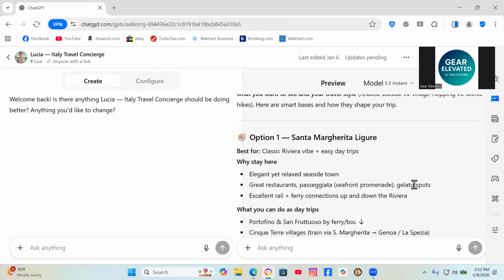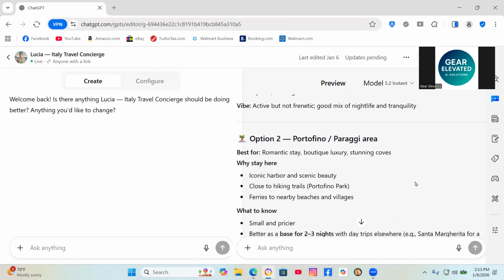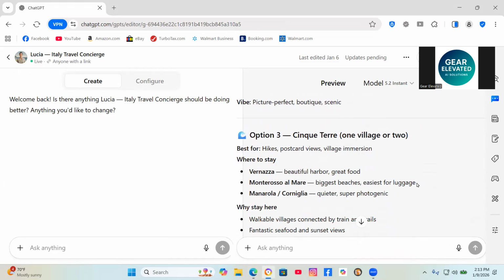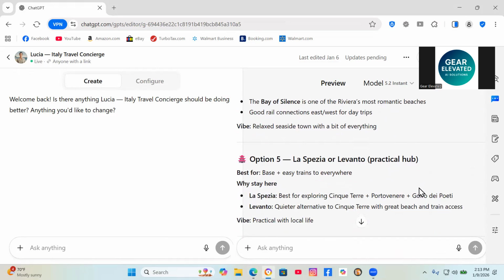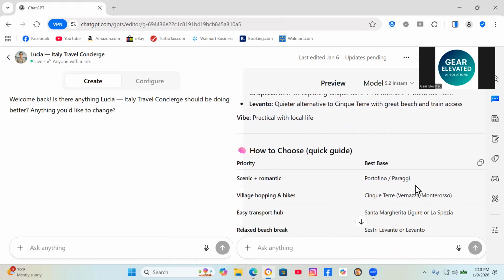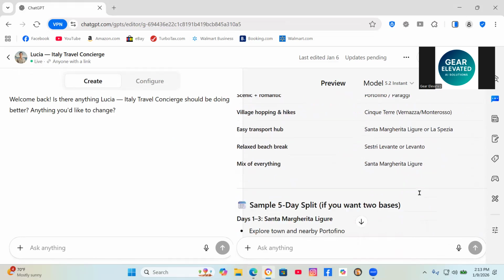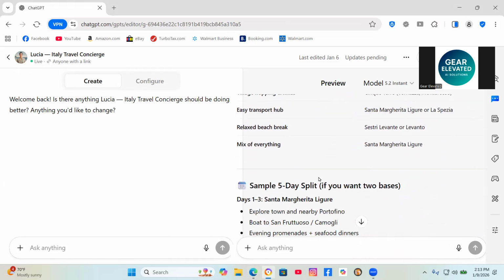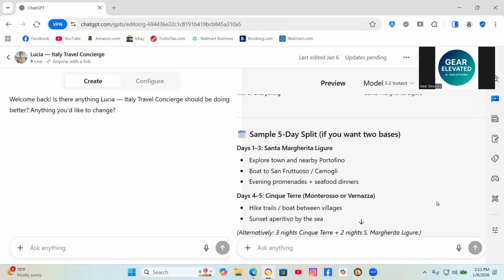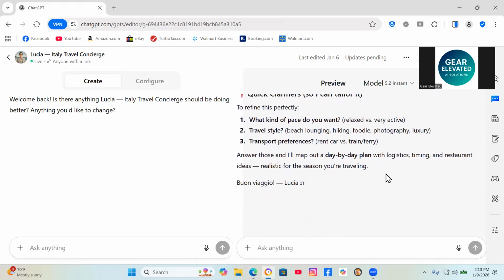And gives option one, option two, option three, option four, option five, how to choose. You won't get any of this from a generic ChatGPT conversation. Sample 5 day split, and then the opportunity to continue that conversation.